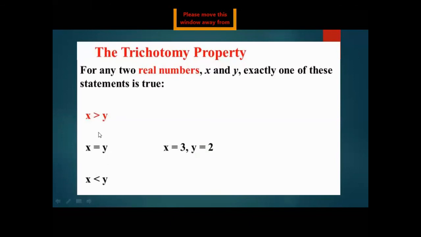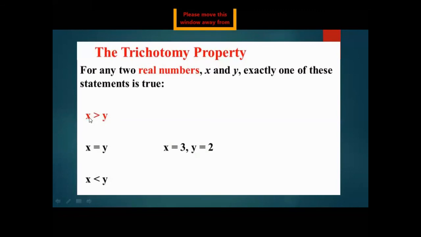What does it mean? It means that whenever we are talking about two real numbers, either the first is greater than the second one, or smaller than the second one, or equal to the second one. So assume that x is 3 and y is 2.